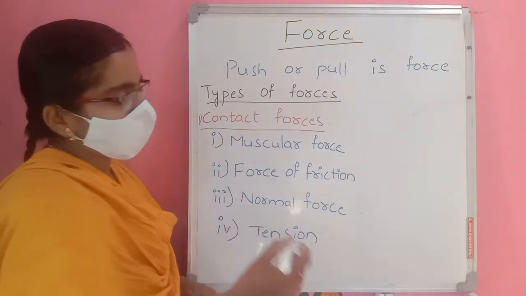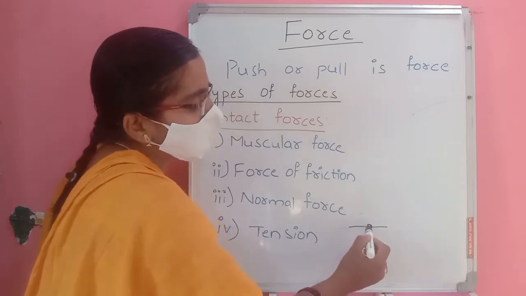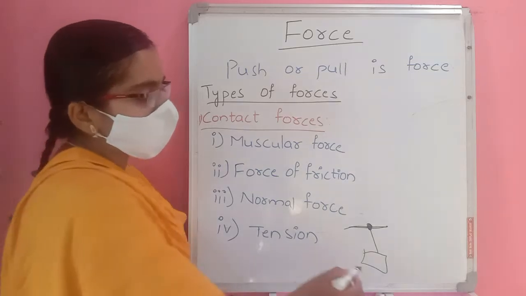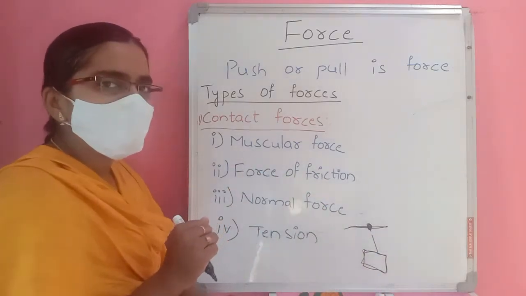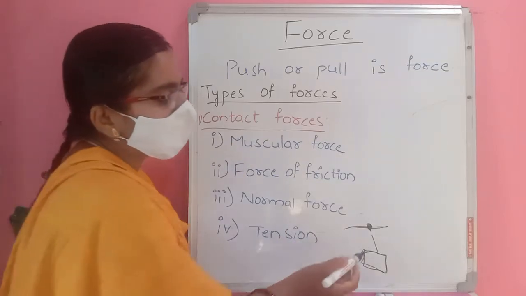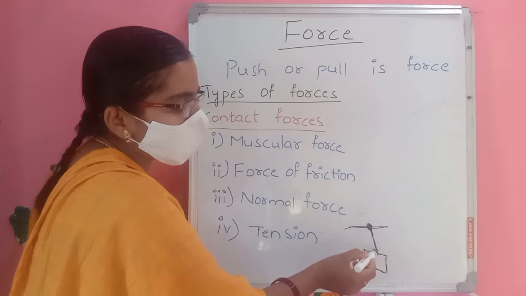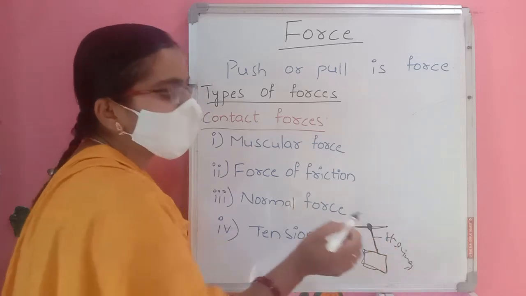Tension. Tension means if you hang an object, I am hanging an object, tying here. When you hang an object, it can stop here. If you won't hang it, it falls down. But when you hang it, this string also applies force on this object.